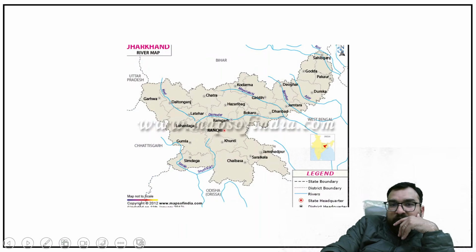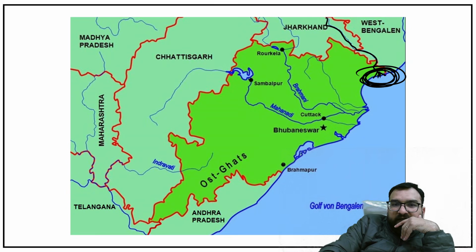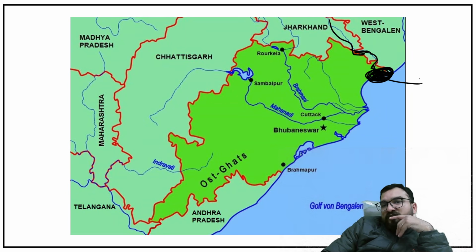Let me show you ahead now. Odisha and West Bengal over here, guys. See this top portion only. See top portion. Odisha and West Bengal, right? In West Bengal it will be flowing. Then it will be coming again in Odisha and forming the mouth over here in Odisha. So understand, very, very important, Subarnarekha.